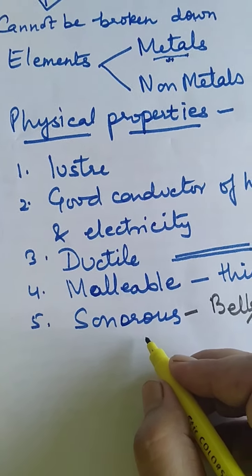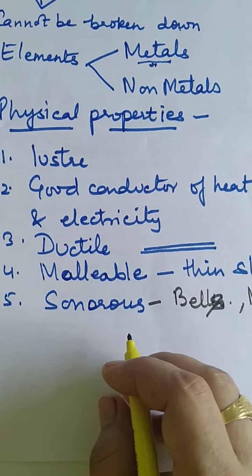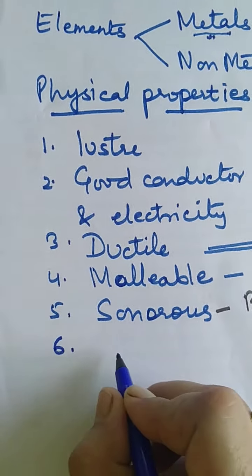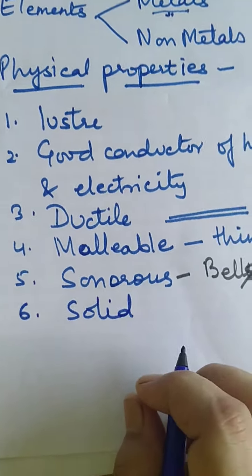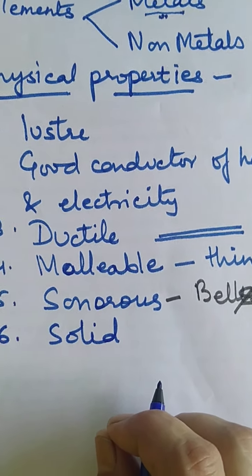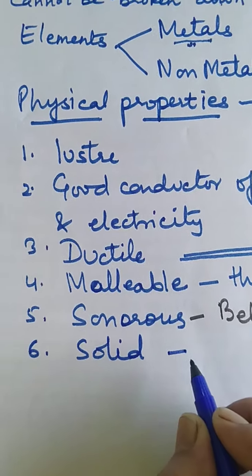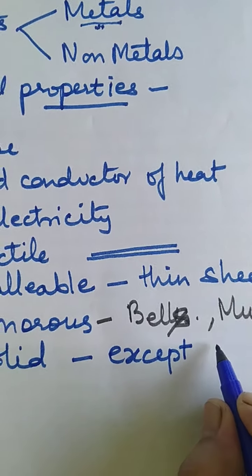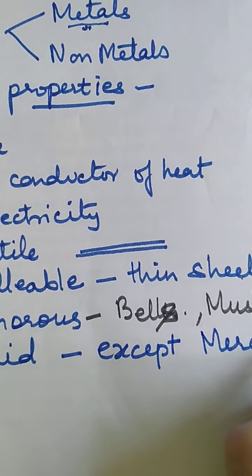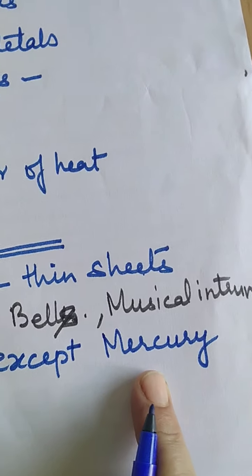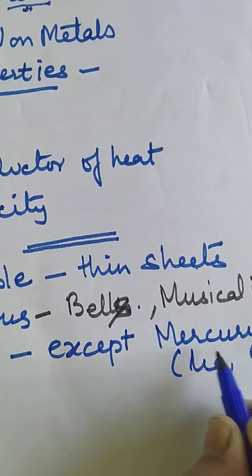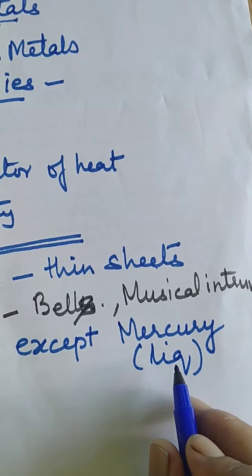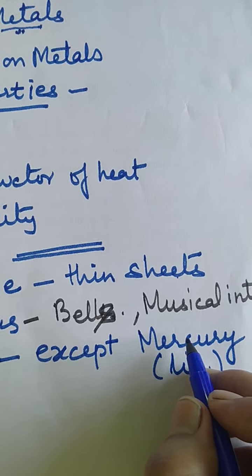So that was physical properties, and most metals are solid in state. Most, or you can say all, are in solid state, with one exception, I hope you know this. One metal which is not in solid state is mercury. In natural condition, it occurs in liquid state. So it is a 1 mark question: name the only metal which occurs in liquid state. That is mercury, right?